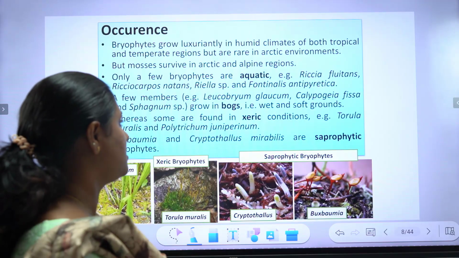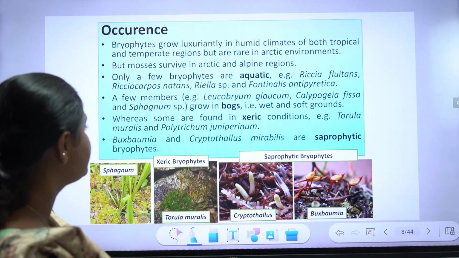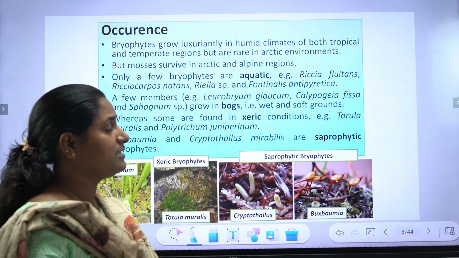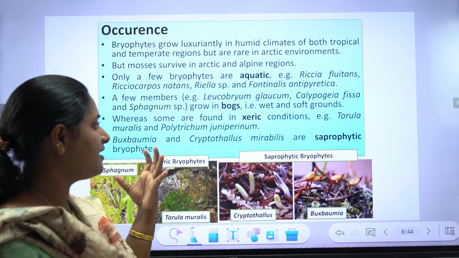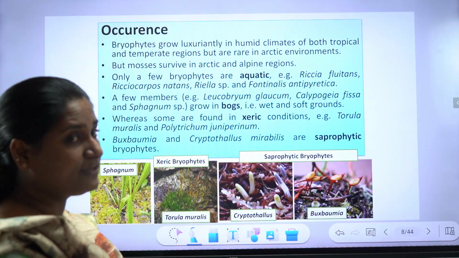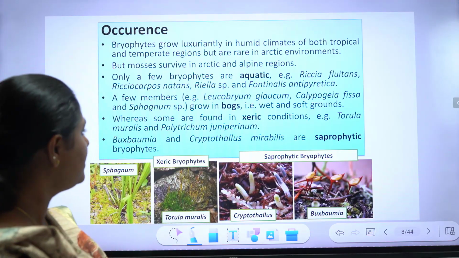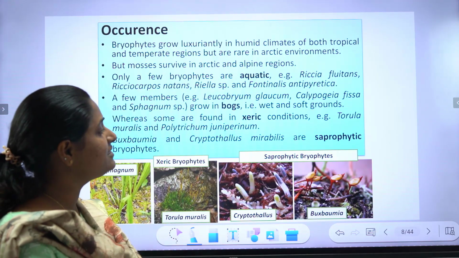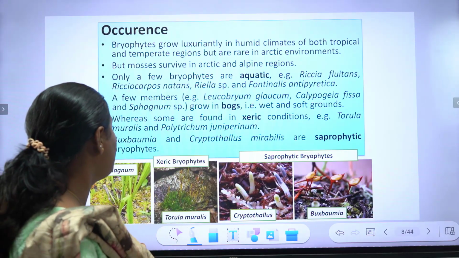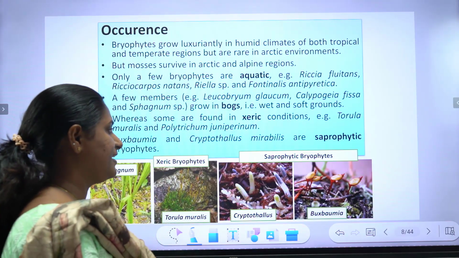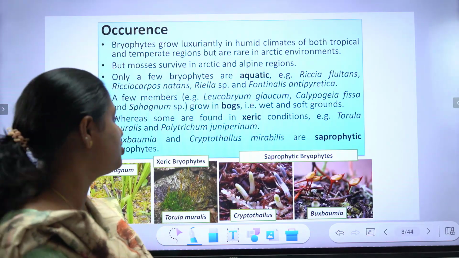A few members, Leucobryum glaucum, Calypogeia fissa and Sphagnum, grow in bogs, that is, in wet and soft ground. They survive in wet and soft ground, a purely amphibious region, while some are found in xeric conditions. Xeric-condition plants are Tortula muralis and Polytrichum juniperinum, and they survive in dry conditions.